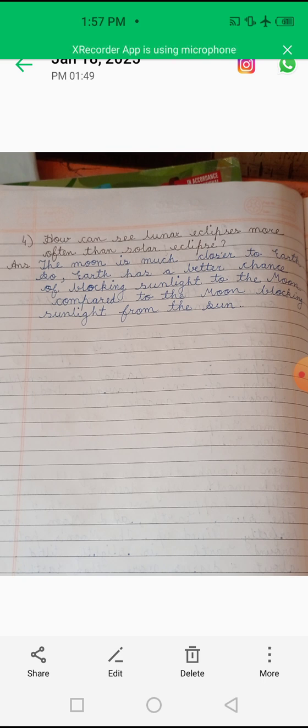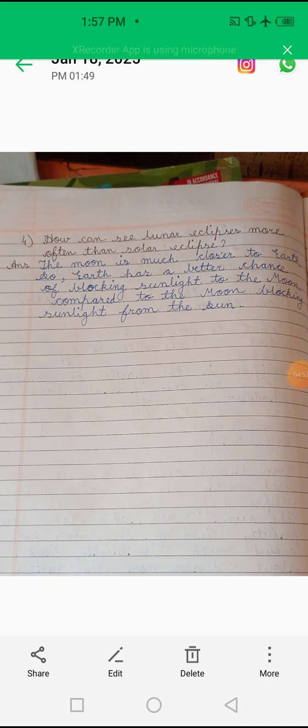So earth has a better chance of blocking sunlight to the moon compared to the moon blocking sunlight from the sun. Students, in the answer to this question you will write: the moon is much closer to earth, so earth has a better chance of blocking sunlight to the moon compared to the moon blocking sunlight from the sun.